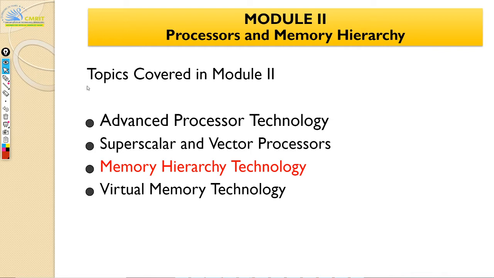So far, we initially saw what advanced processor technology is all about. We saw what pipelining is, and the different technologies, like RISC and CISC, and we made a comparison. In the previous class, we saw superscalar processors, VLIW, and vector processors. These are the different processor architectures that we've seen so far.